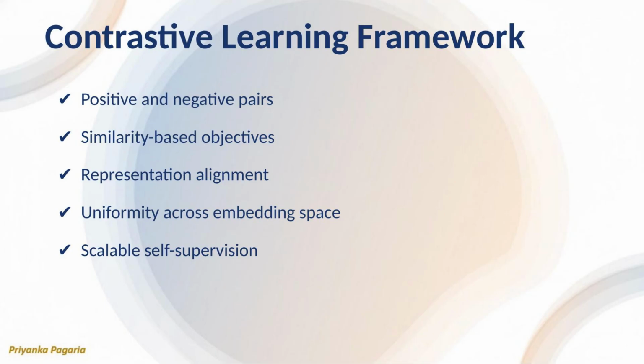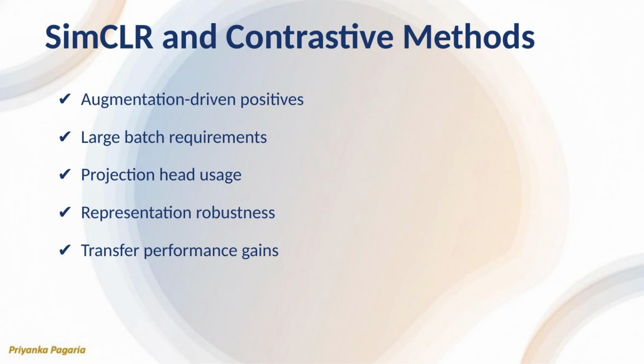Engineers who understand alignment and uniformity can diagnose these failures early. This expertise reduces costly retraining cycles and positions you as a trusted contributor in representation-heavy systems. SimCLR demonstrated that strong representations can be learned with simple architectures and large-scale contrastive training. In production environments, however, its resource requirements must be carefully managed.